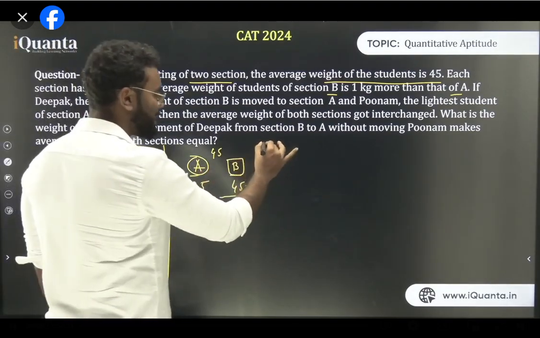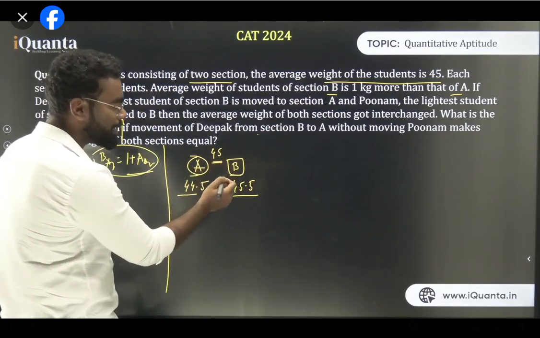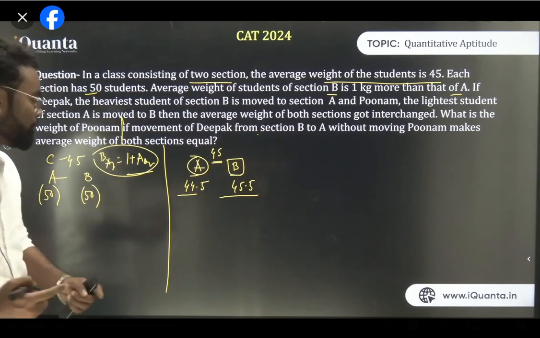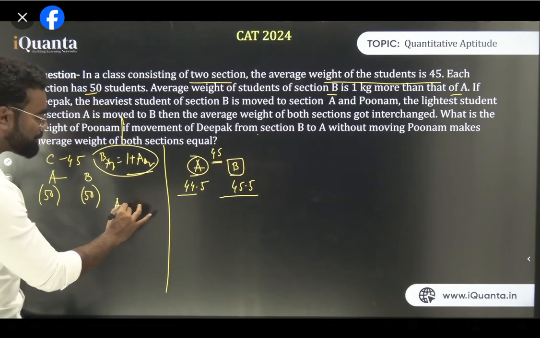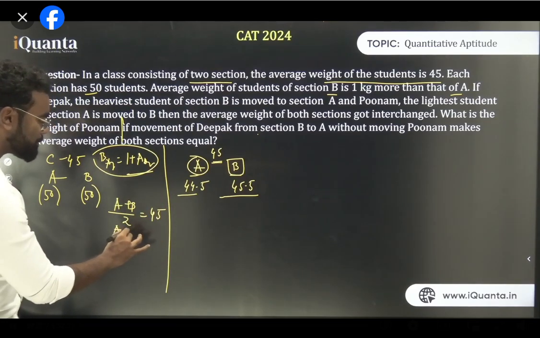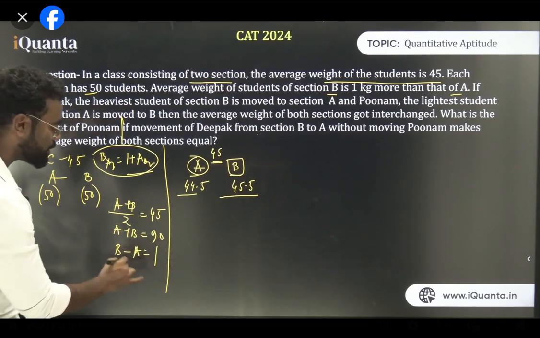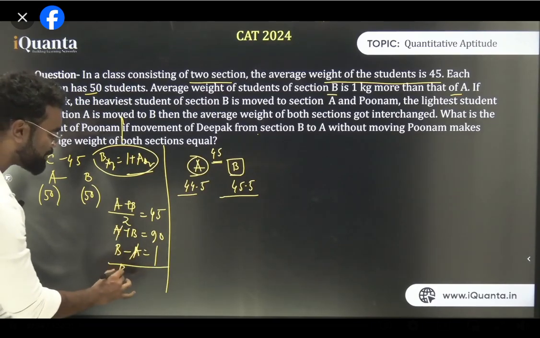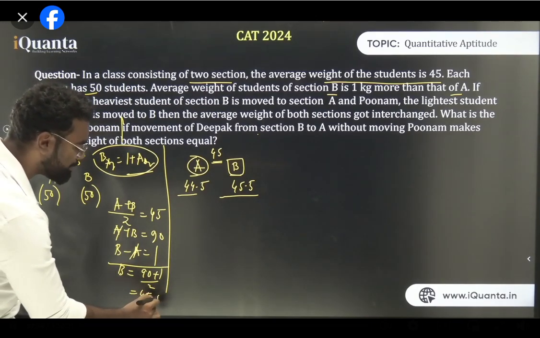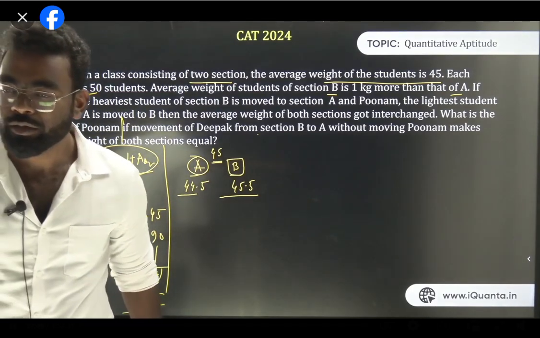Because think about it, if you don't understand, because the difference is 1, so if the average is 45, B is half more than this and A is half less than this, because the difference has to be 1. And if you're not understanding how, I'm giving you another method. So what is given? A plus B by 2 is equal to 45. So what is A plus B? Because average is 45, so A plus B is 90, and B minus A is basically 1. So if you solve this, A cancels out, so B will become how much? 90 plus 1 by 2, which is 45.5. And if B is 45.5, A is 44.5. In this way also you can solve this question.